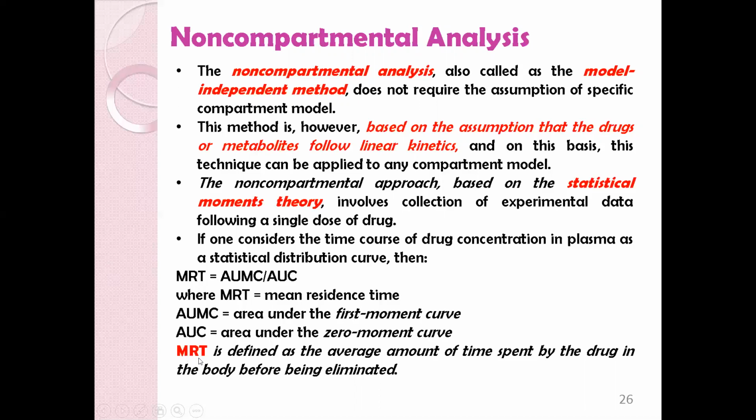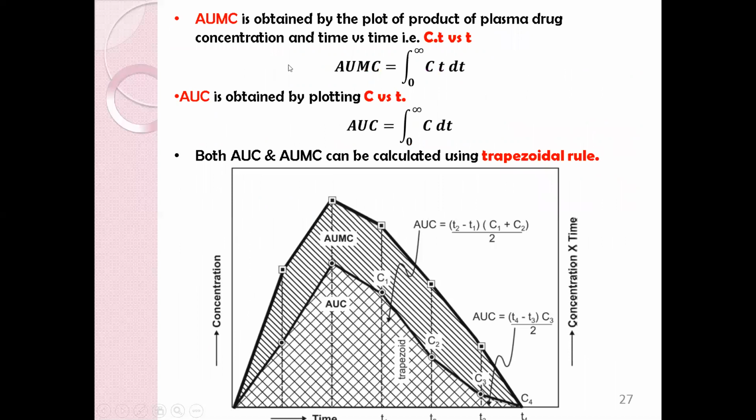Now what is this mean residence time? That is the average amount of time spent by the drug in the body before being eliminated. What is AUMC? It is obtained by a plot of the product of plasma drug concentration and time, that is C·t versus t. AUC is obtained by plotting concentration versus time.